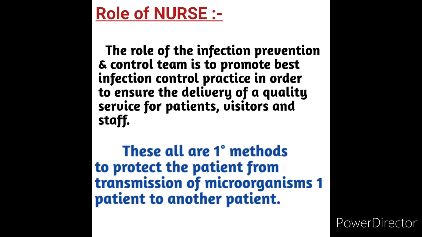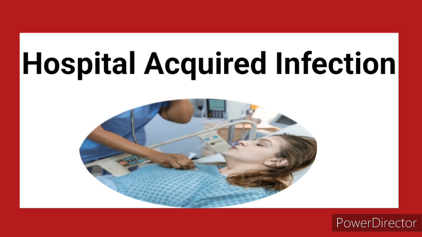The nurse has to follow these many things while taking care of the client to reduce infections and promote health care, promote care and promote recovery of the client. We have to follow these rules and regulations related to the role of nurse in controlling nosocomial infection. This is related to hospital acquired infection or nosocomial infection.